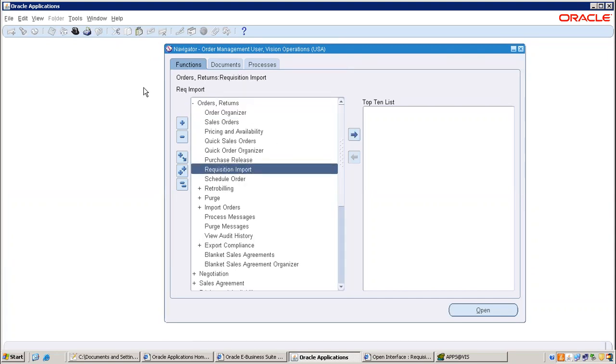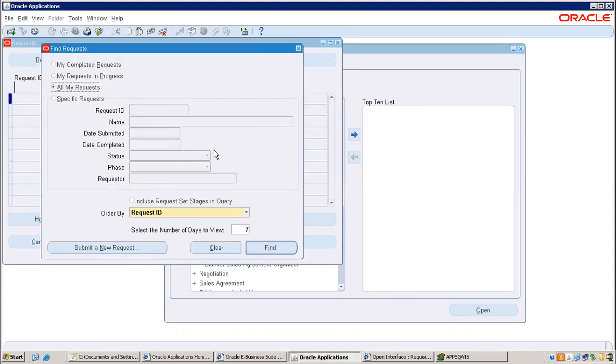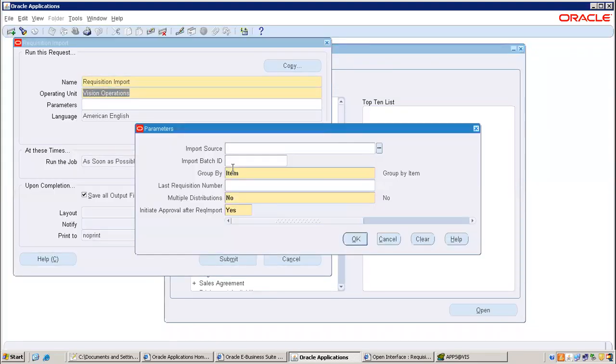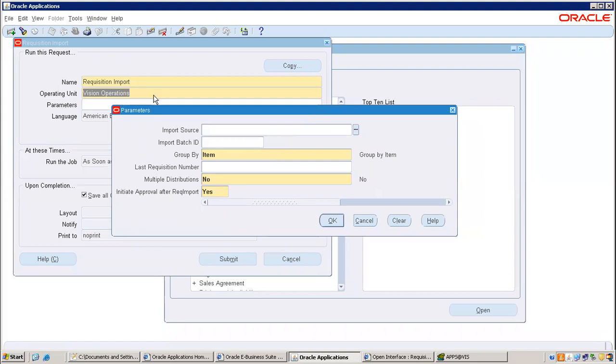This is a program. See, we can submit concurrent programs in many ways. Through PL/SQL, we can submit through the SRS window. This is called standard request submission. But right now, I am using another method. With one click also, I can submit like this. I'll tell you how to use this maybe in the AOL concepts. Concurrent programs we can submit in many ways.